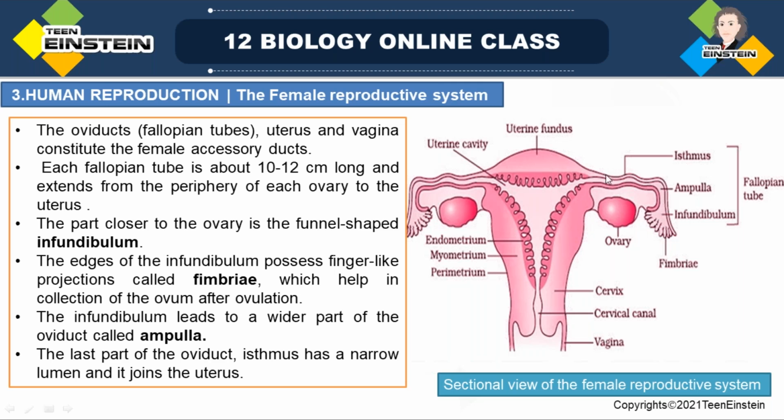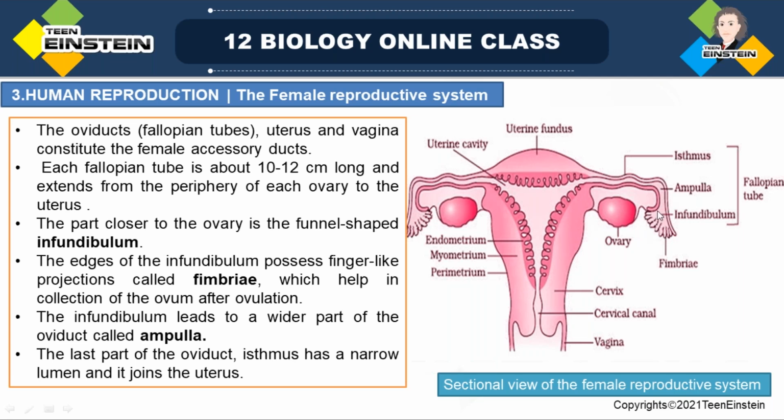And where is it ending? It is ending in the uterus. The fallopian tube starts from the peripheral region of the ovary and it is ending in the uterus. Okay. So the part of the fallopian tube which is near to the ovary, you can see here.